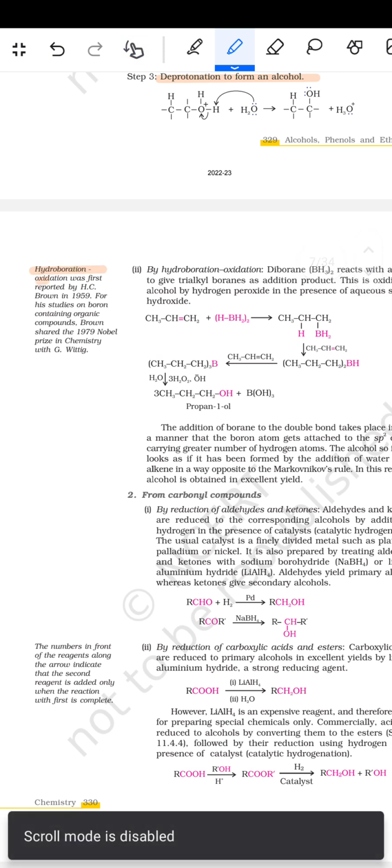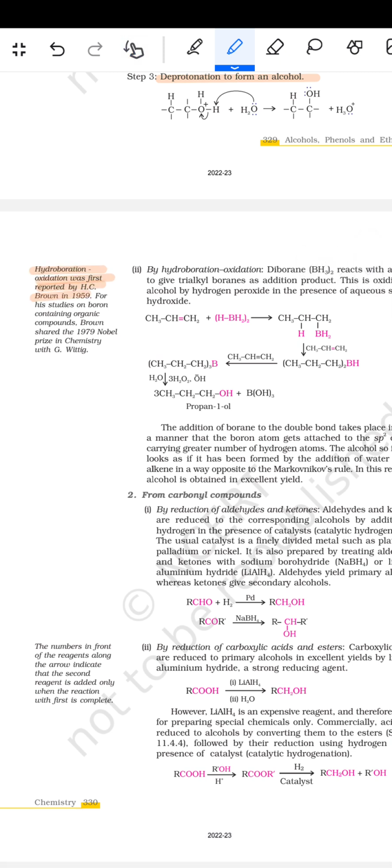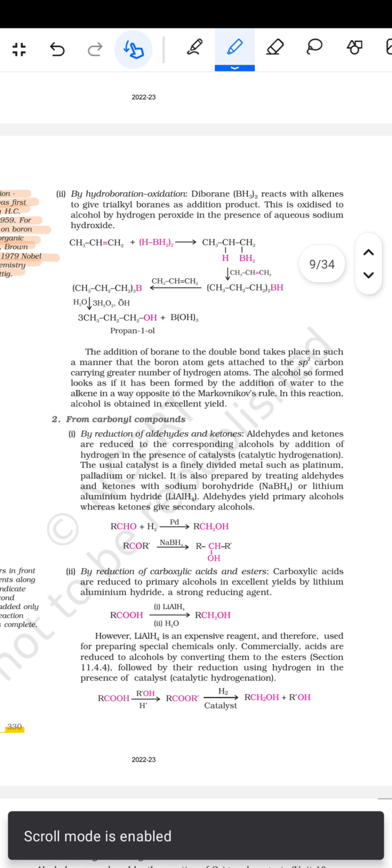Hydroboration oxidation was first reported by H. C. Brown in 1959 for his study on boron-containing organic compounds. Brown shared the 1979 Nobel Prize in chemistry with G. Wittig. फिर आता है हाइड्रोबोरेशन ऑक्सीडेशन।